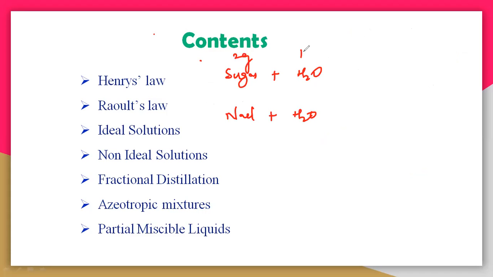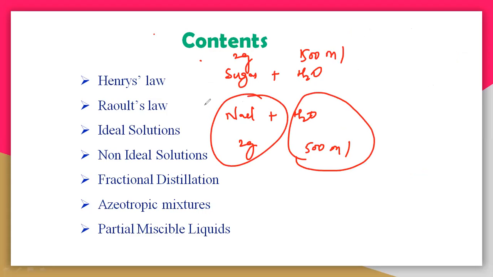It is 2 grams, and this is a smaller part, and the 500 ml is the larger part. That means the sodium chloride, which is only 2 grams, is a very minute amount. So this particular NaCl and this sugar is called our solute, and this particular water is the solvent. You should understand that here.